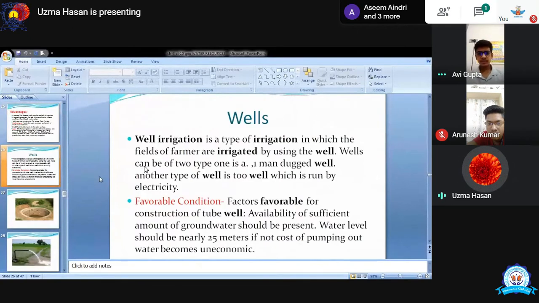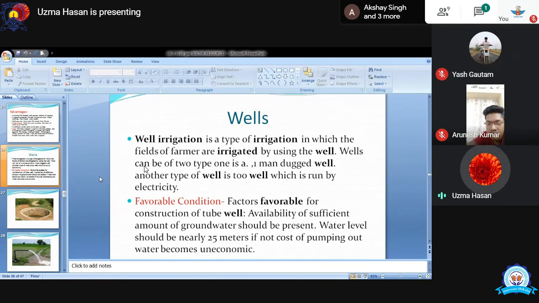Now you can see the wells. Well irrigation is also very popular in India and it is one of the oldest means of irrigation. Favorable conditions क्या होती हैं? Factors that are favorable for the construction of a tube well: availability of a sufficient amount of groundwater should be present. Water level should be nearly 35 meters. If not, the cost of pumping out water becomes uneconomic.